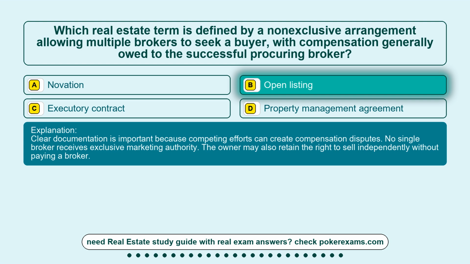Clear documentation is important because competing efforts can create compensation disputes. No single broker receives exclusive marketing authority. The owner may also retain the right to sell independently without paying a broker.